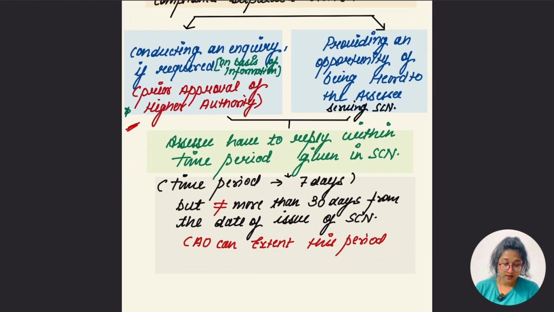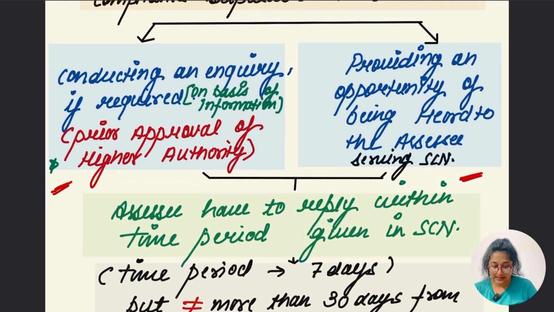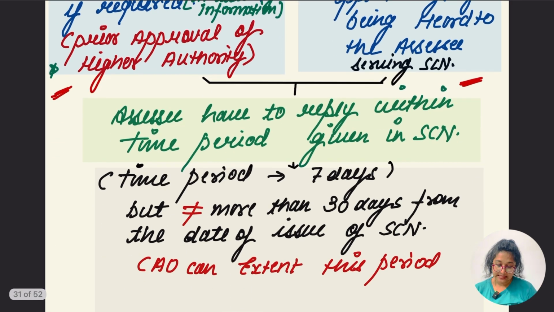So let's go back to where they are saying information is gathered and inquiry is to be done. For that, the approval from the higher authority under section 151 is to be taken. Once this is done, the opportunity of being heard is given to the assessee by serving a show cause notice. Is this clear? Yes. The assessee has to reply within the time period given in the show cause notice. The time period is 7 days but cannot be more than 30 days from the date of issue of the show cause notice. So the AO can extend this time period.